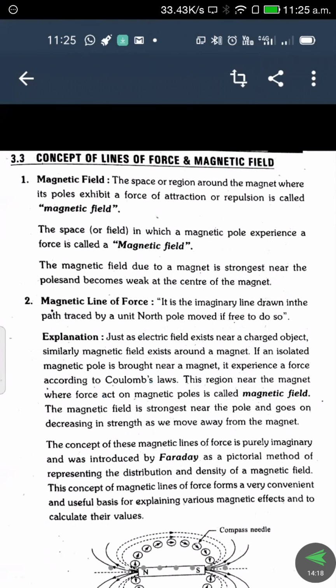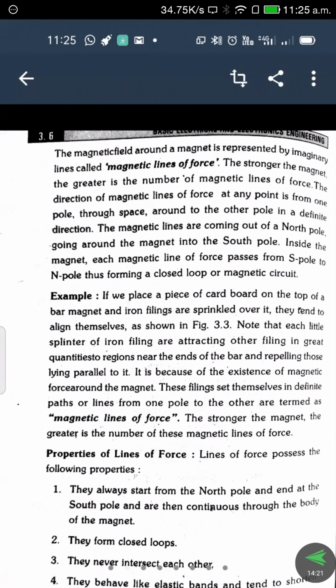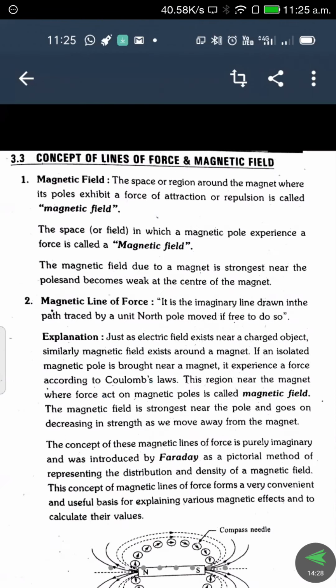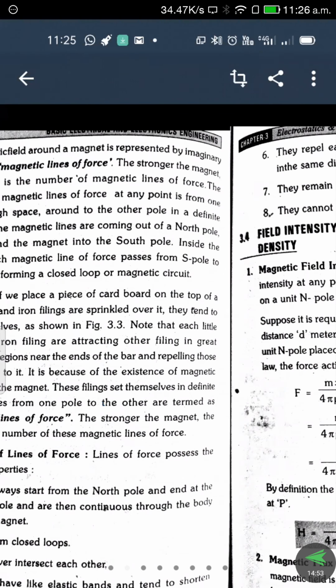What is important is that you should remember just two concepts. Sometimes a 1 mark question may ask you to draw the magnetic line of force. You can simply draw a bar magnet and indicate the lines. Always remember one point: the lines start from the north pole and end at the south pole, and that gives the direction. These are the important points. You should remember there are 8 points, and we should keep those in our mind.